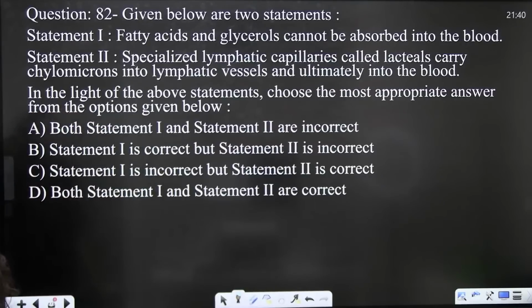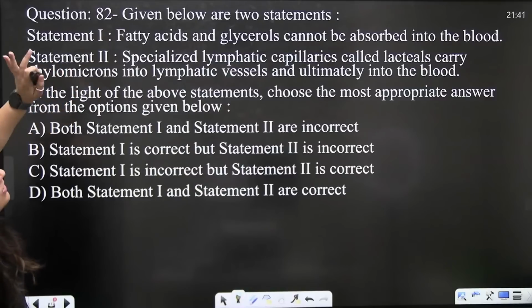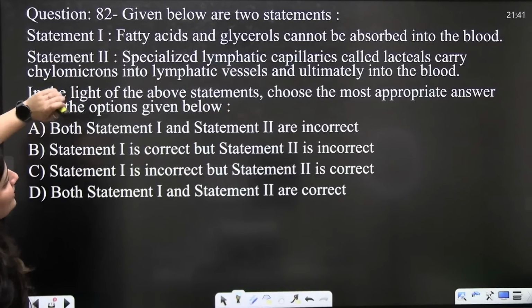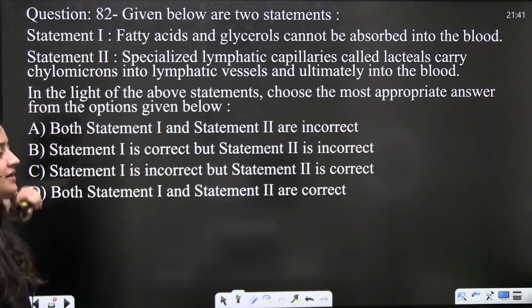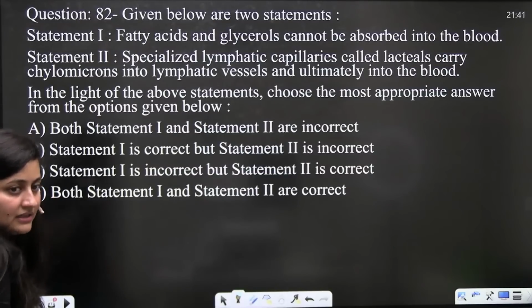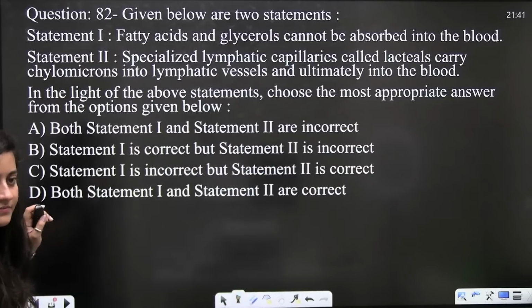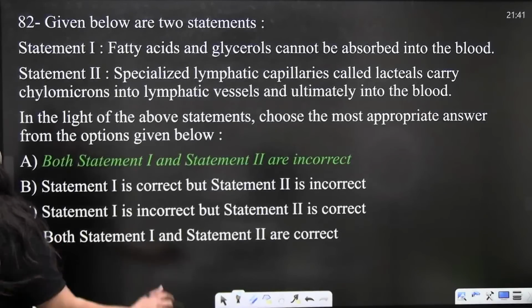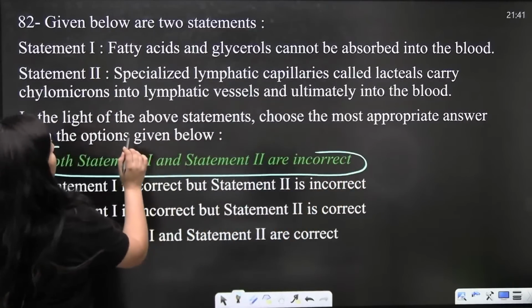Now the next question, given below are two statements, statement 1 and 2. So answer the question, bache. Fatty acids and glycerol can't be absorbed into blood. Specialized lymphatic capillaries called lacteals carry chylomicrons in the lymphatic vessels and ultimately into the blood. We have already read that, right? In the human physiology marathon, we have completed it. So what should be the correct answer here?